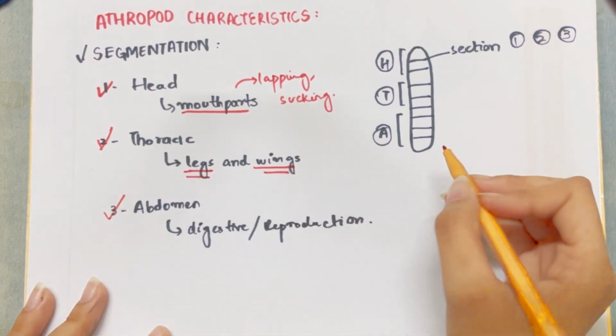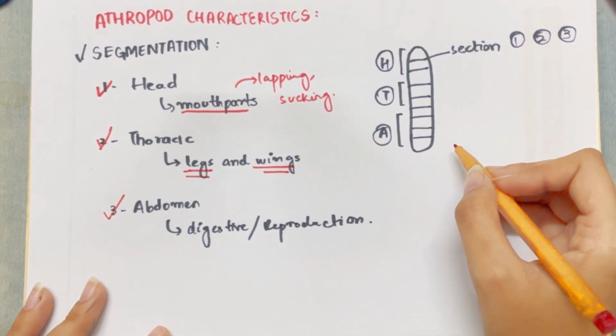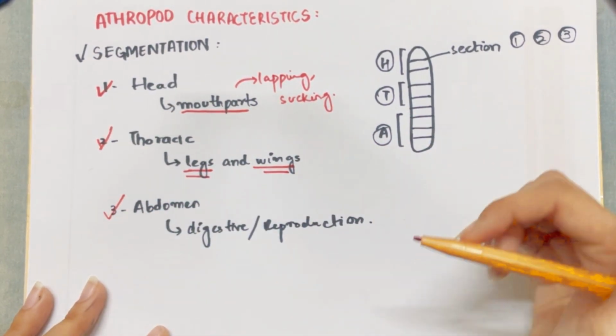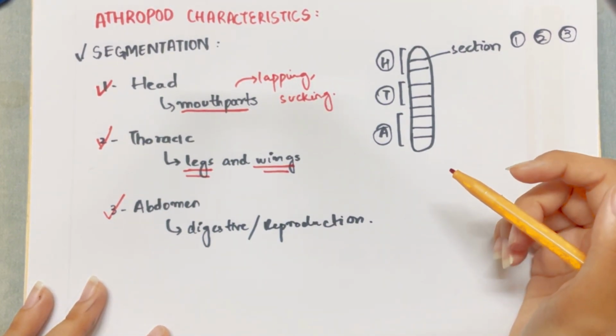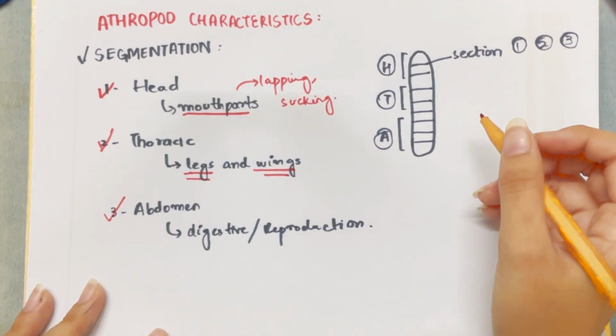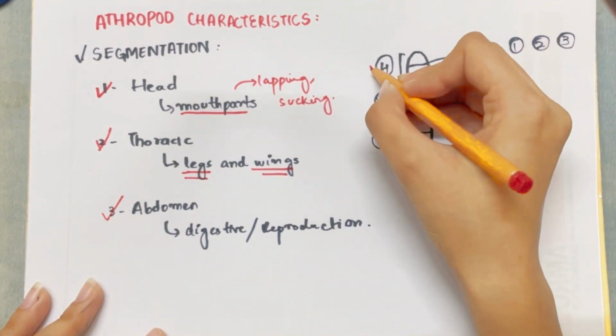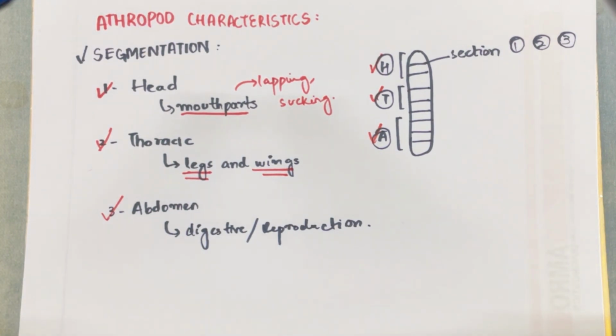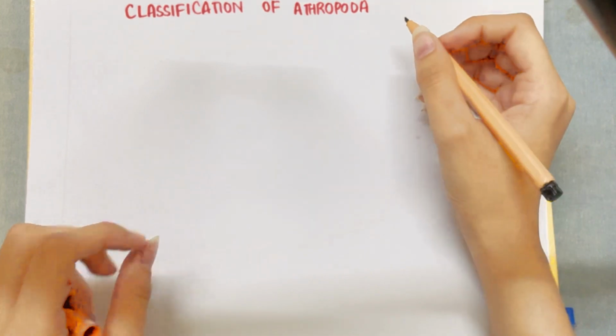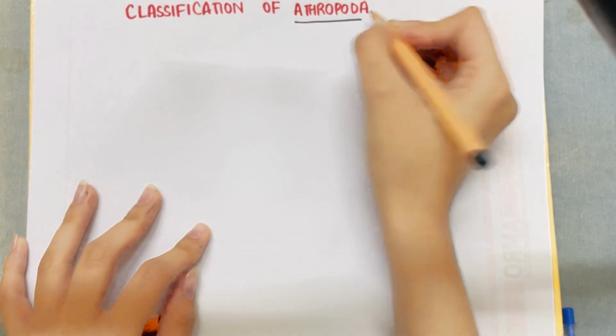Then we have the third part, that is the abdomen. It is the lowermost region, basically the posterior end, and bears additional legs and contains the digestive structures and the reproductive organs. So do remember the three main sections, the head, the thorax and the abdomen, that define the arthropod as a characteristic. Now, the next topic for discussion is the classification of the phylum Arthropoda.